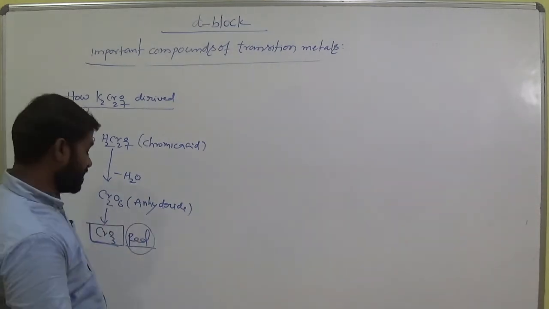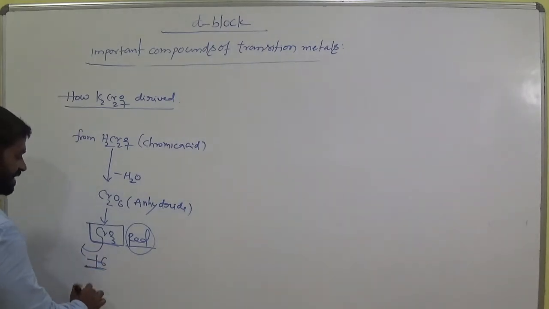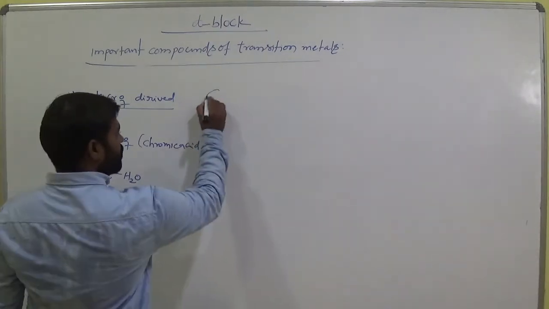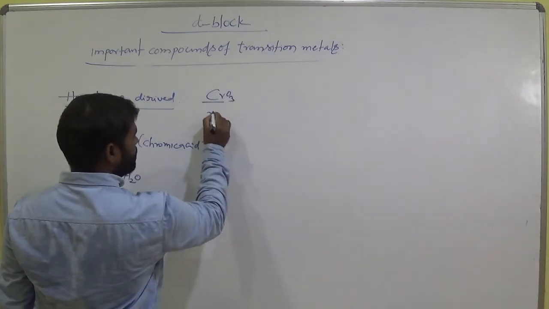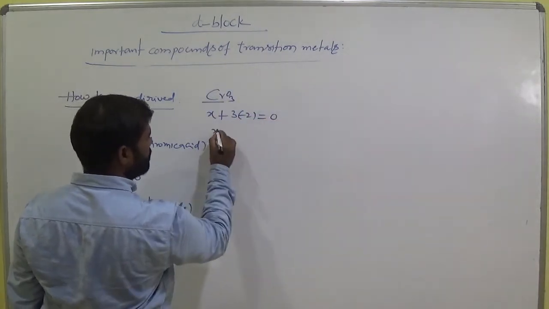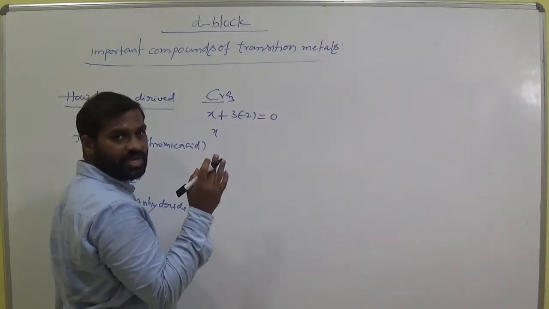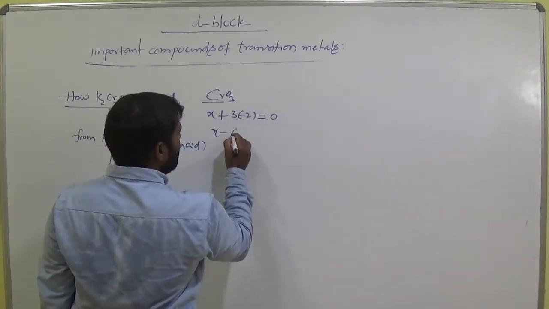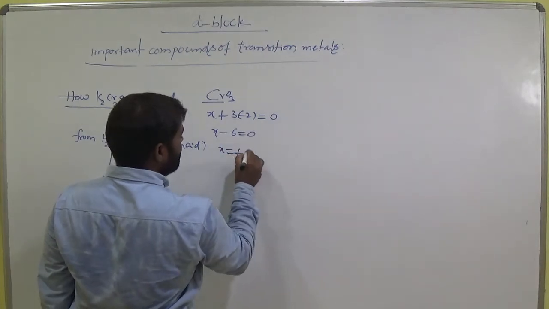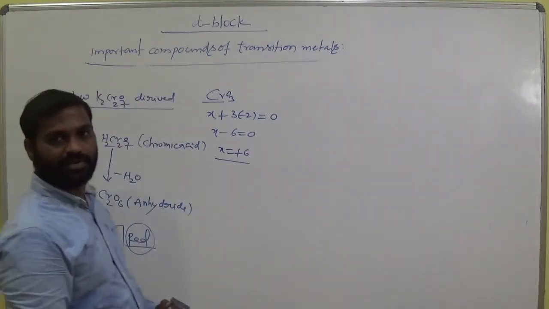Color of this CrO3. What is the oxidation state of chromium here? +6. Am I right? So calculate for CrO3: how many chromiums? Only one. How many oxygens? 3. Each one carries -2, and the total equals 0. There is no charge, so it equals 0. We already did this in first year chemistry also in stoichiometry. So x - 6 equals 0, then x equals +6. The maximum oxidation state of chromium is +6 here, red in color in this compound. Okay.